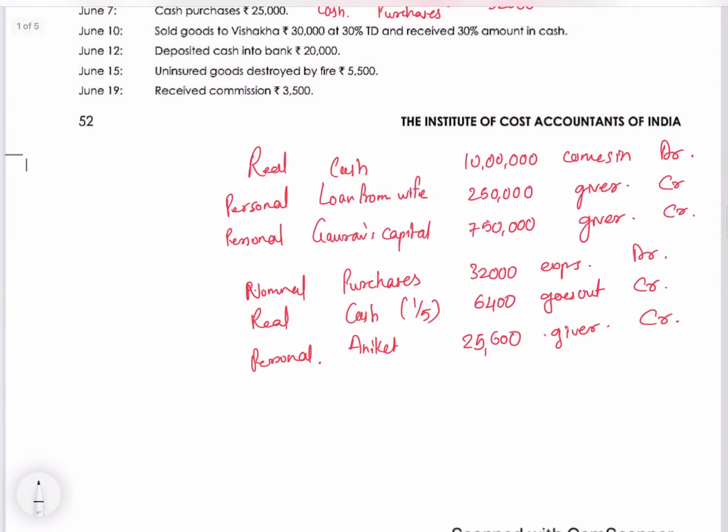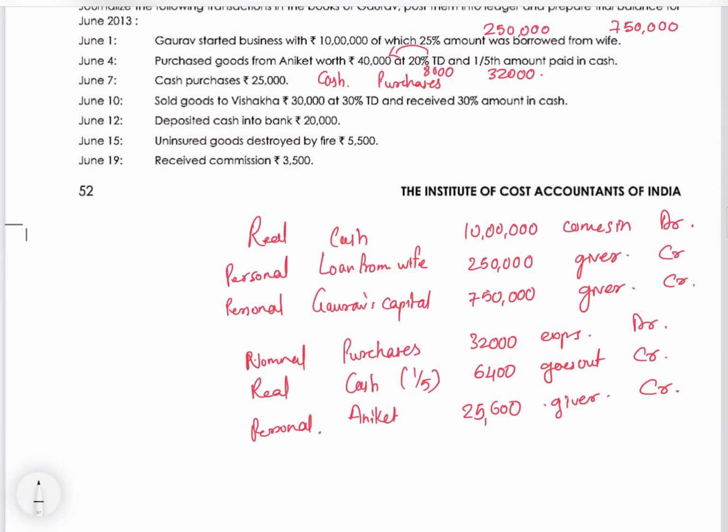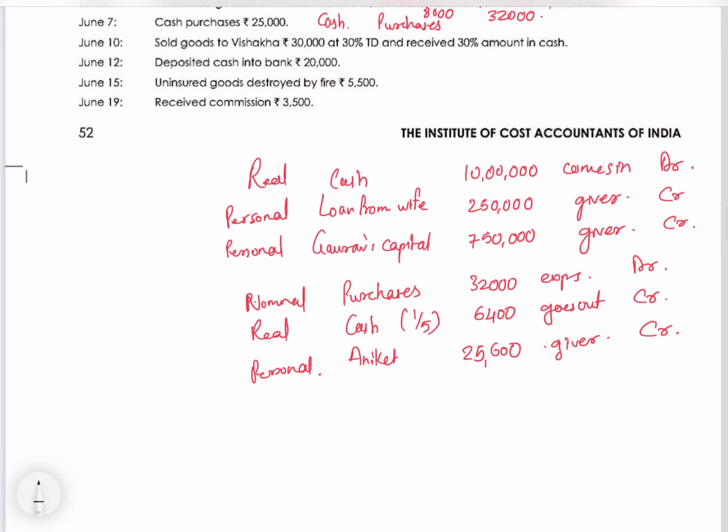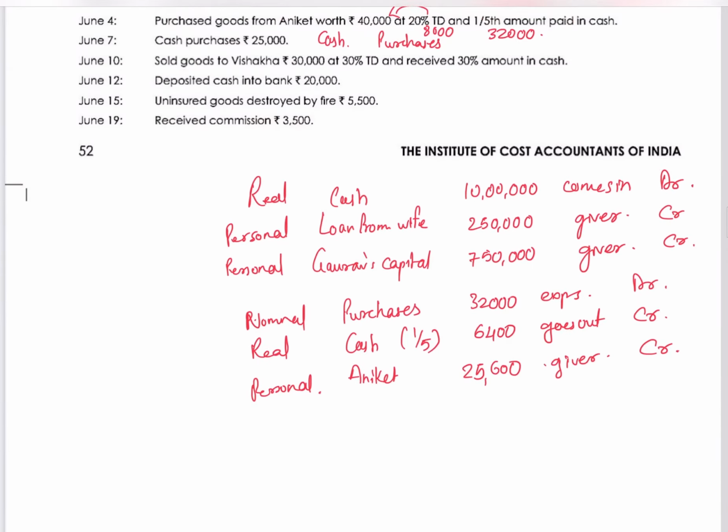Next, be clear with the dates. June 10th, sold goods to Vishaka 30,000 at 30% trade discount, received 30% amount in cash. Here Vishaka is there. Here again trade discount will not be booked. 30% of 30,000 means 9,000. So we are booking sales at 21,000 only.